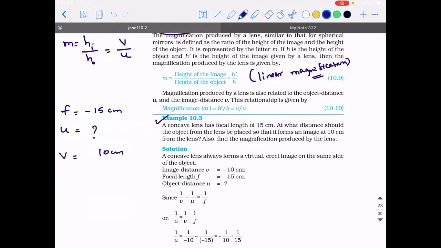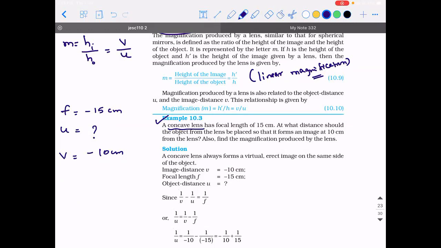Here, one thing we know by default, wherever we see a concave lens, is the image going to be formed on the same side of the lens, or same side of the object, or the other side, for concave? Same side of the object, not the lens. The image will be formed on the same side of the object. I told you object distance is always negative because the object is always kept on the left hand side. So for a concave lens, can I conclude that the image distance is also negative?